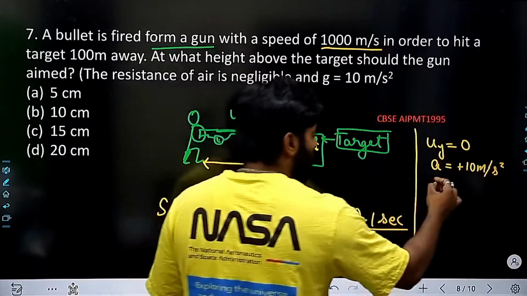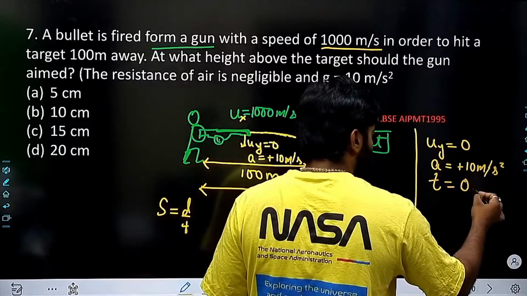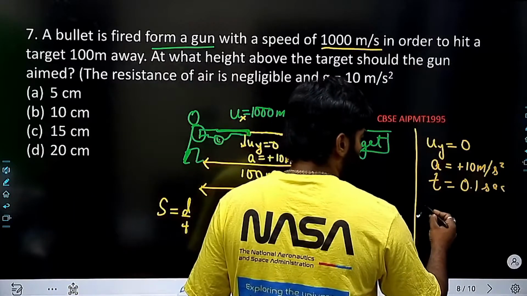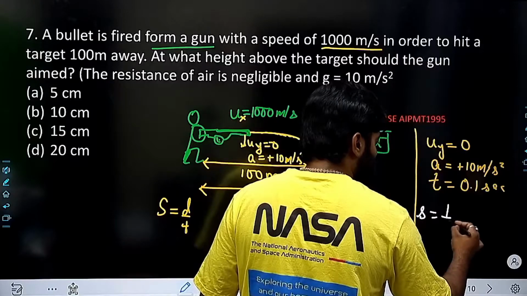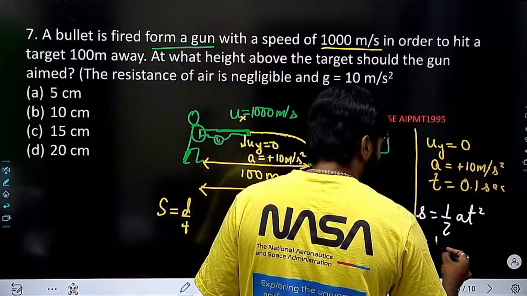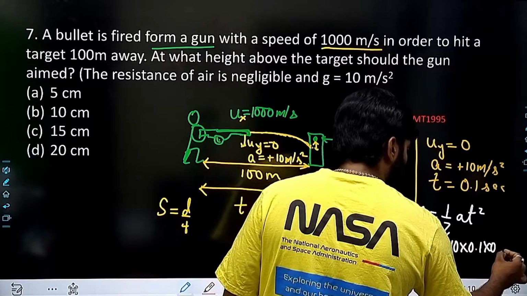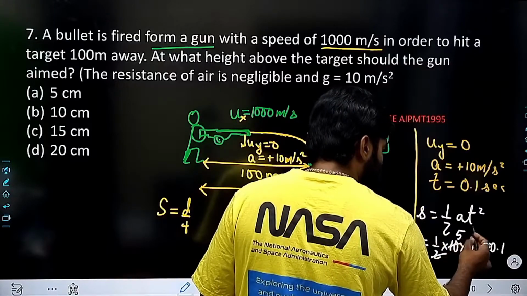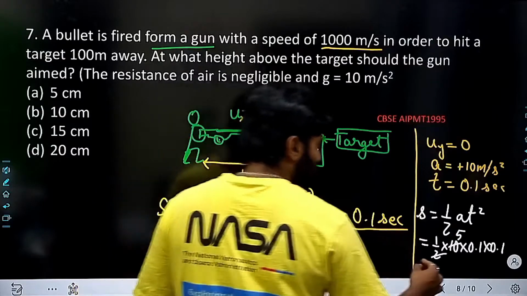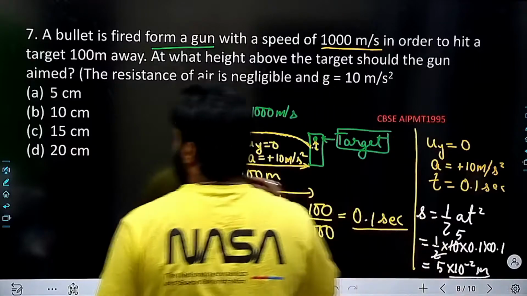Acceleration is this much, and the time that they have is 0.1 second, right? And you need to find out s. So s is equal to ut plus half at square, right? So I can easily find out this half at square. Half a is 5, t square means 0.1 into 0.1. So it will be 5 into 10 to the power of minus 2 meter, that means 5 centimeter.